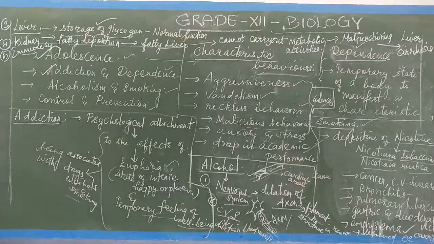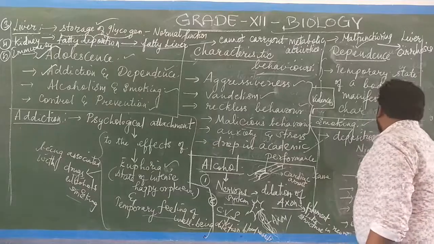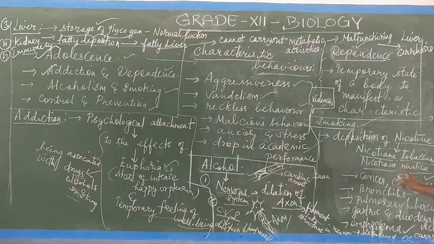So smoking leads to cancer, cardiovascular disease, bronchitis, pulmonary tuberculosis, gastric and duodenal ulcers, emphysema, and decreased oxygen carrying capacity. Smoking occurs due to the deposition of nicotine, which is obtained from Nicotiana tobacco and Nicotiana rustica.